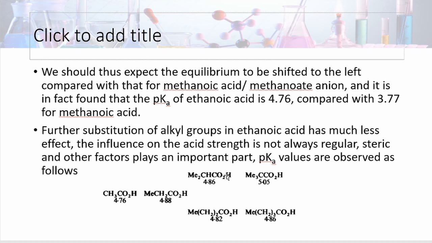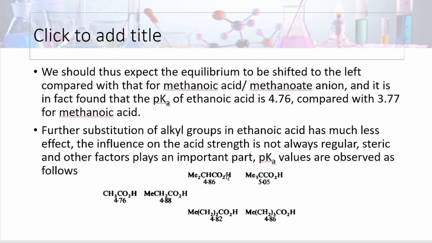We would thus expect the equilibrium to be shifted to the left compared with that of methanoic acid, methanoate anion, and it is in fact found that the pKa of ethanoic acid is 4.76 compared to methanoic acid, that is formic acid, which has pKa 3.77, that means it is stronger.